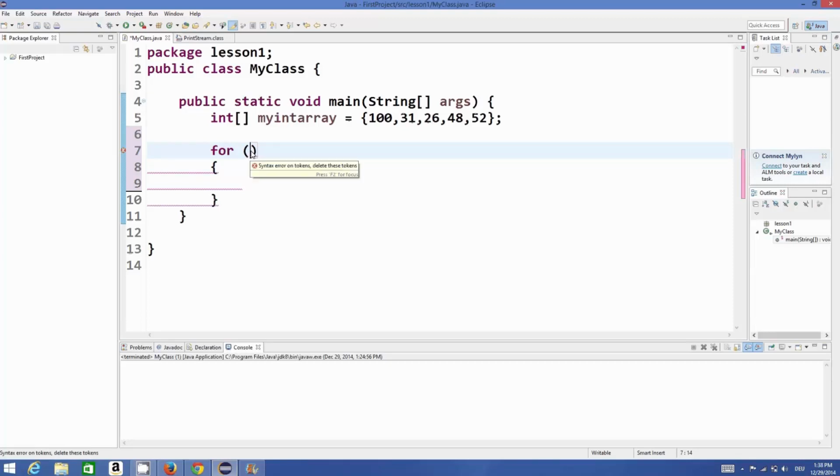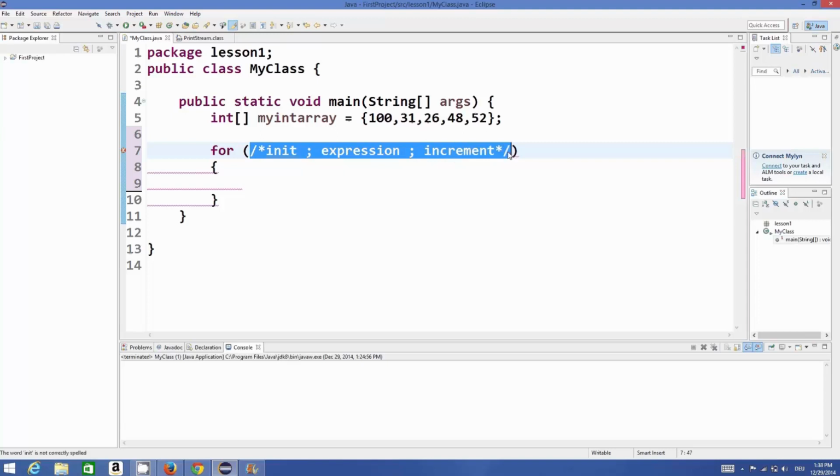One is called initialization. I will just do it in a comment. First of all, the first expression is called init or initialization. Second is your expression, and third is called the increment value. So you give these three expressions inside your for loop.